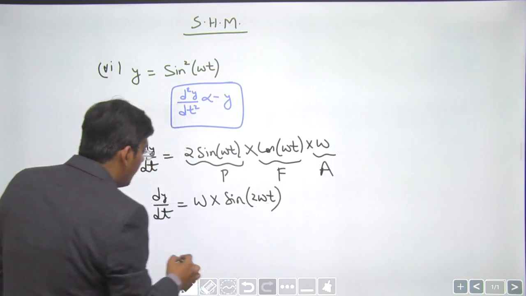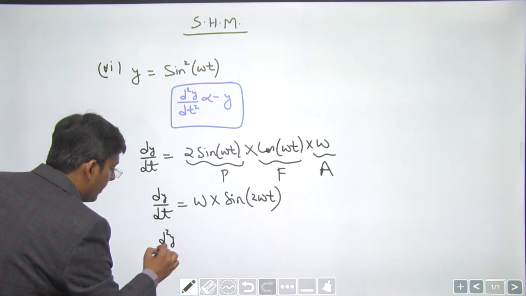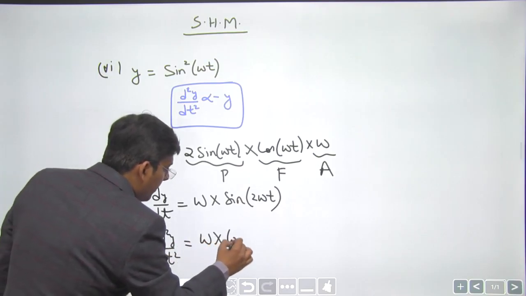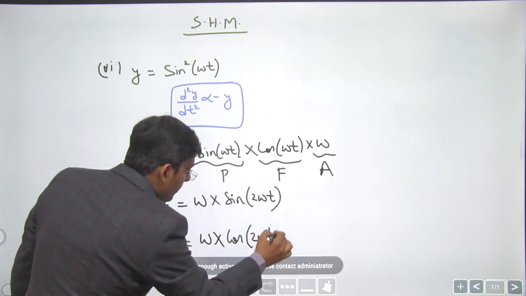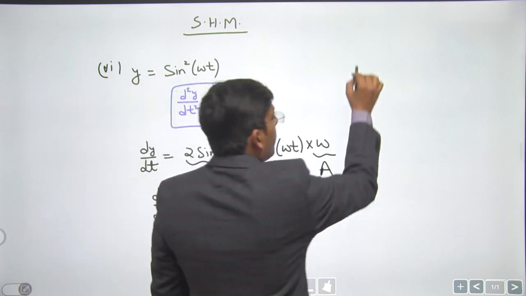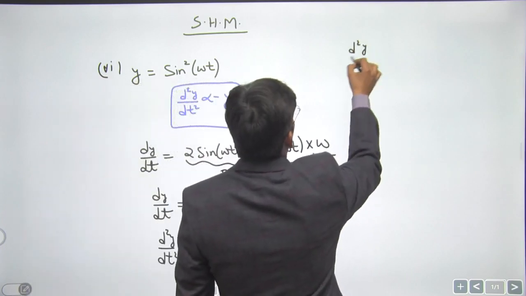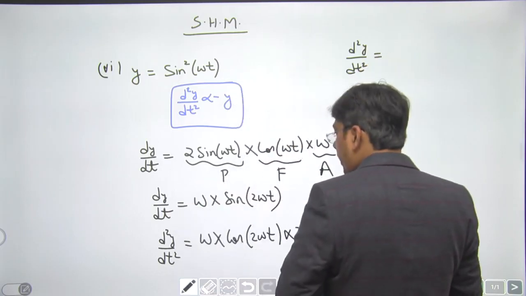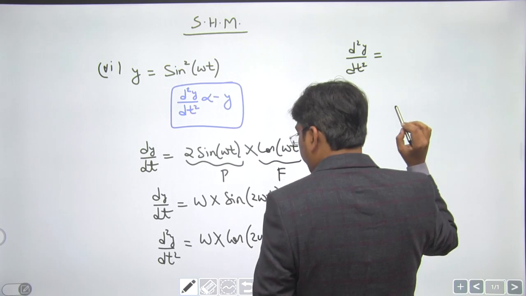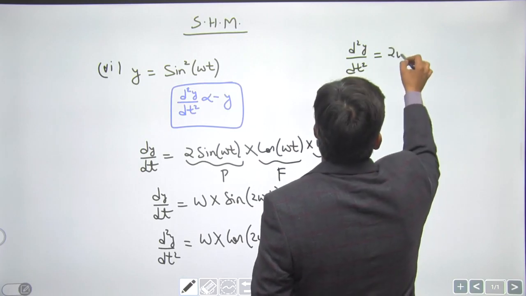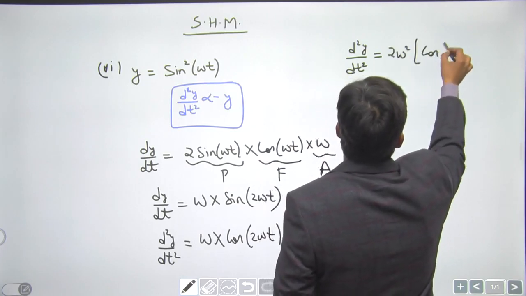Again differentiating, d square y by dt square comes out to be omega, the derivative of sine becomes cos, and then we differentiate the angle. So d square y by dt square becomes 2 omega square cos of 2 omega t.